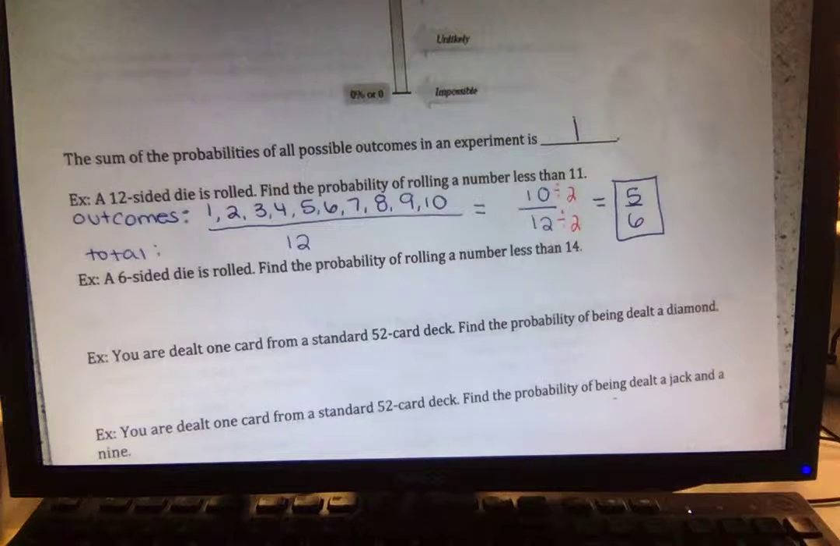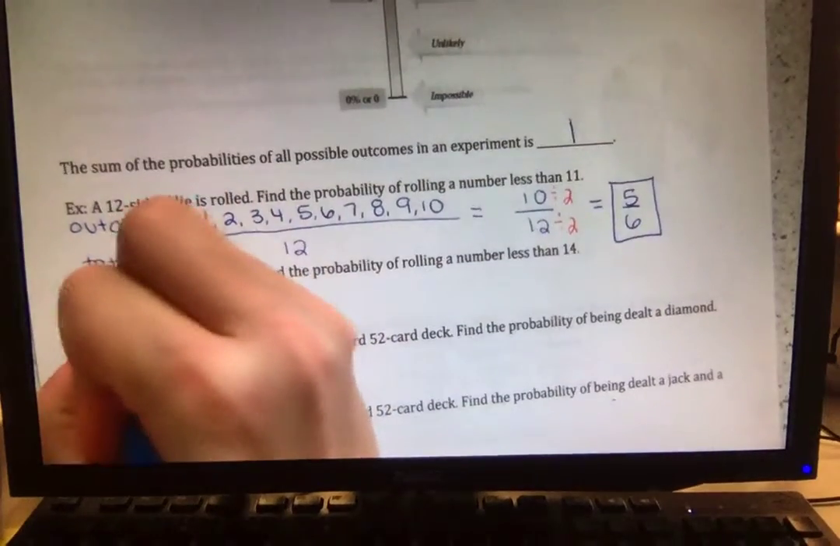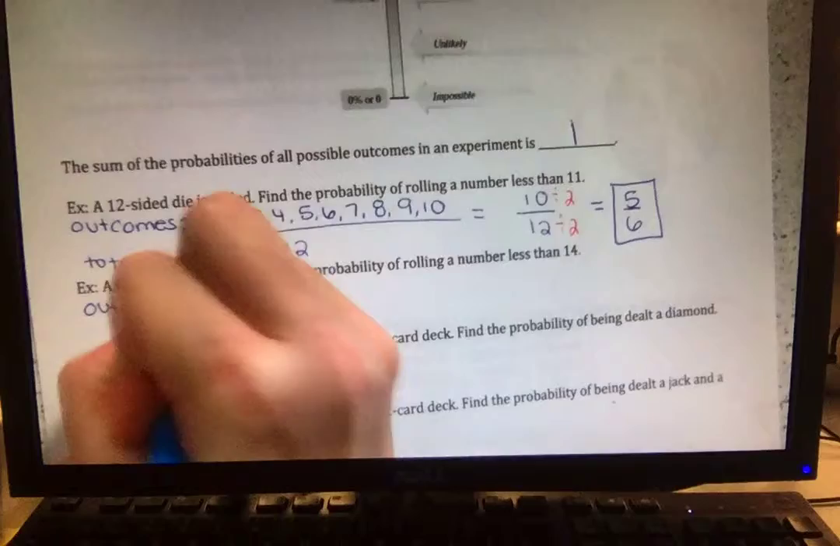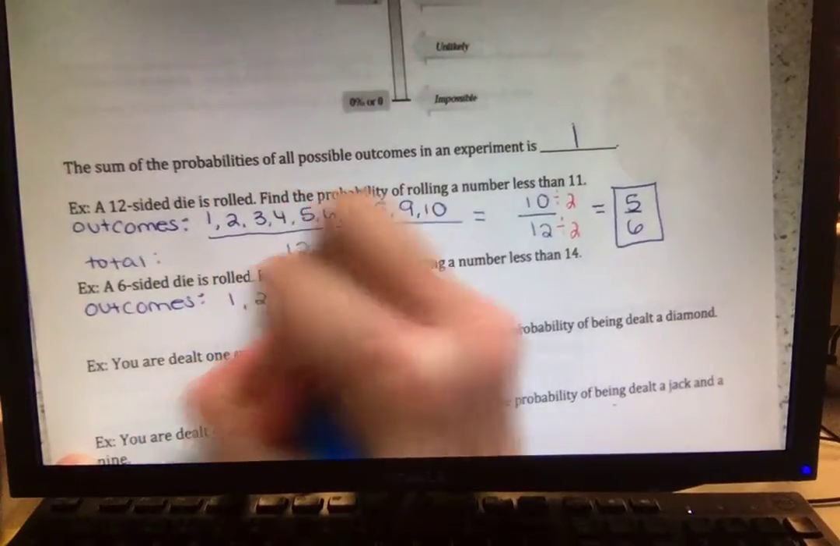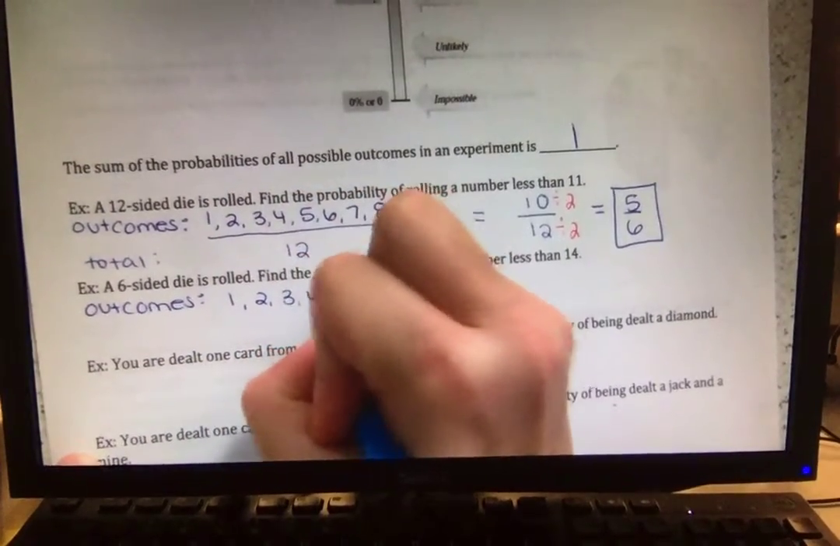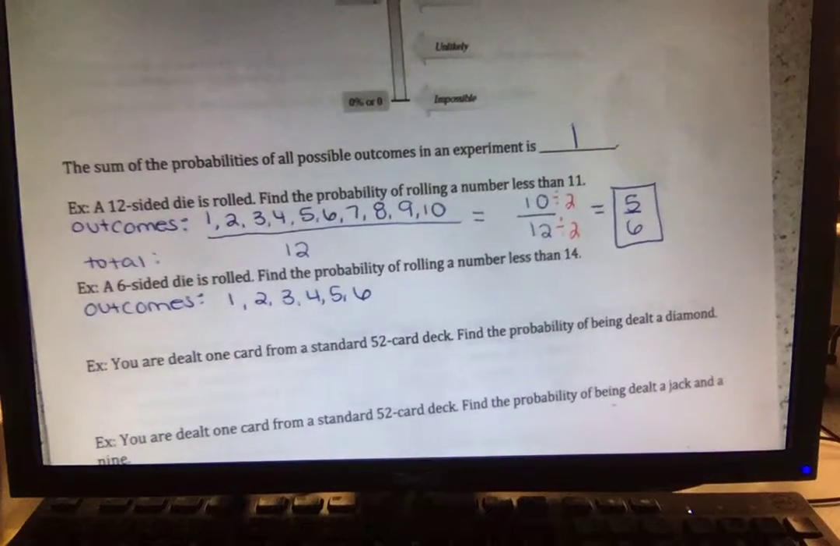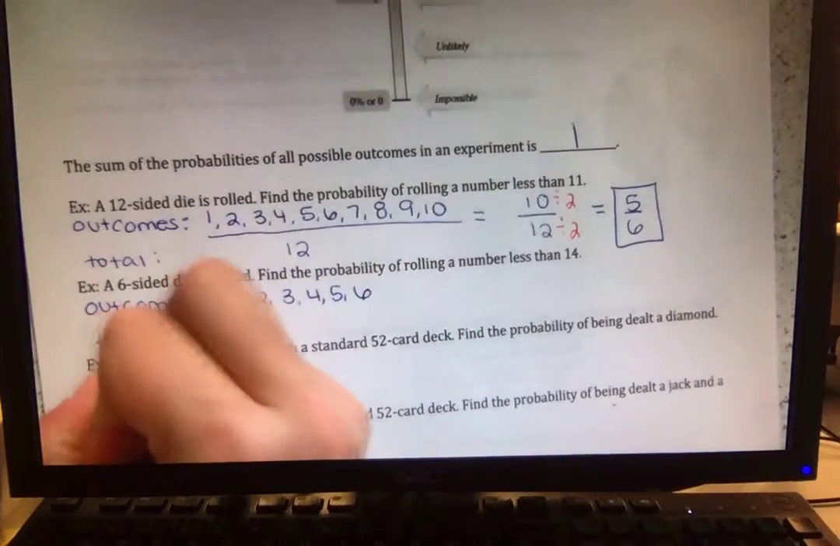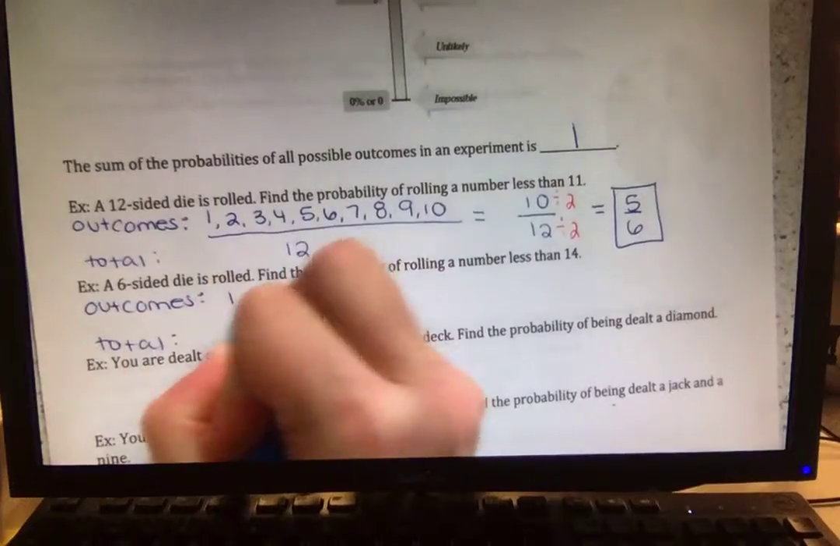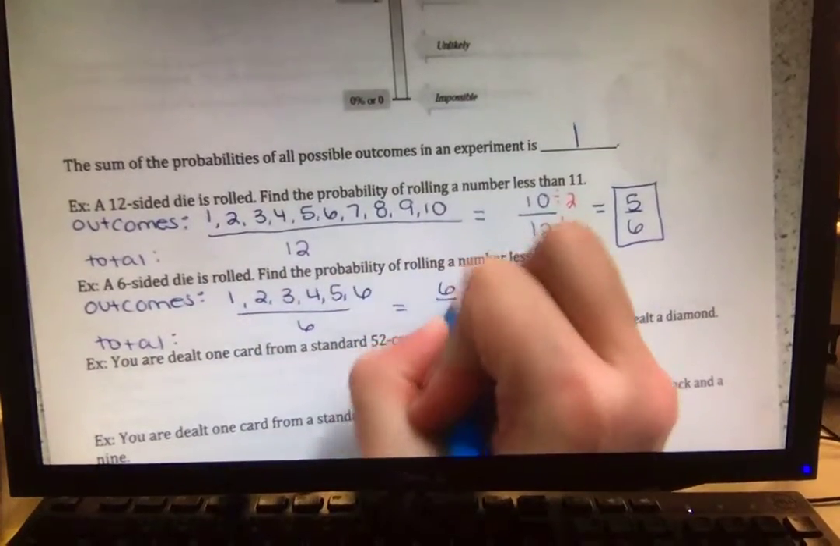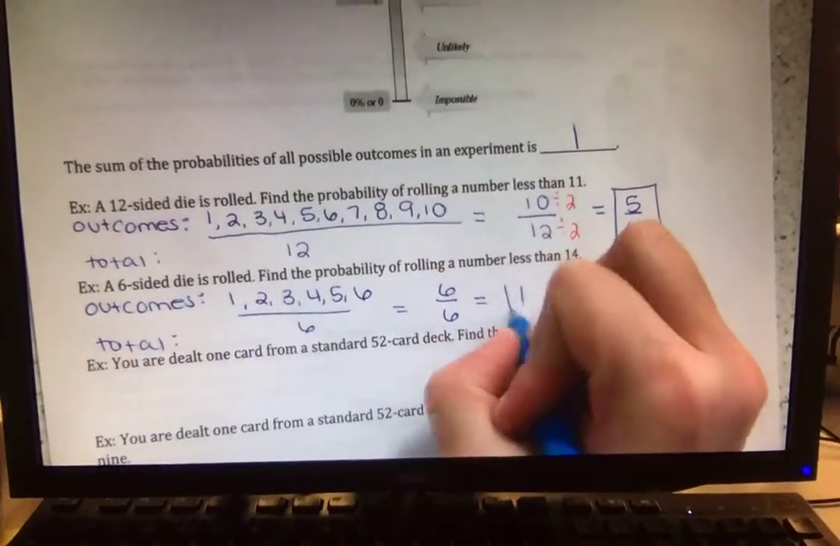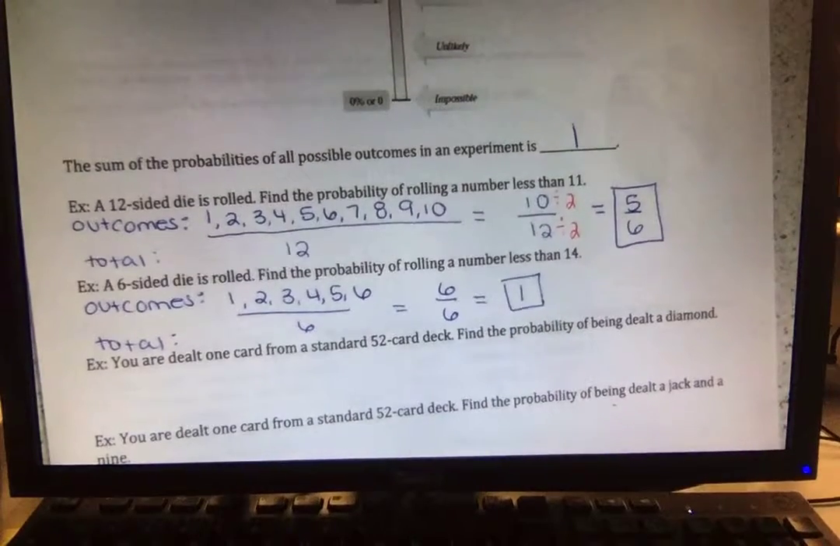Out of 6 sides. 6 of them, right? So our outcomes. It's only a 6-sided die. So 1, 2, 3, 4, 5, and 6. So everything is less than 14. So all of those 6 sides would count. Out of how many total? 6. So we have 6 options out of 6, which would be 1. Good. 6 divided by 6 is 1.